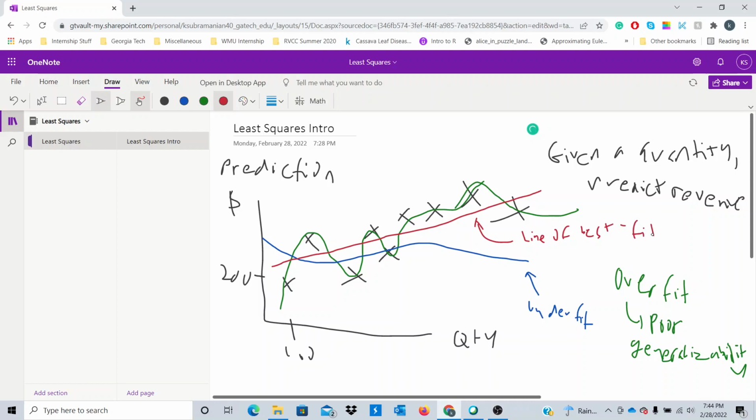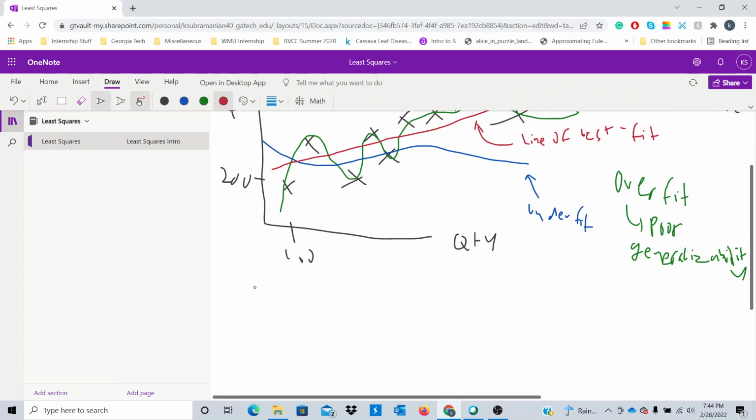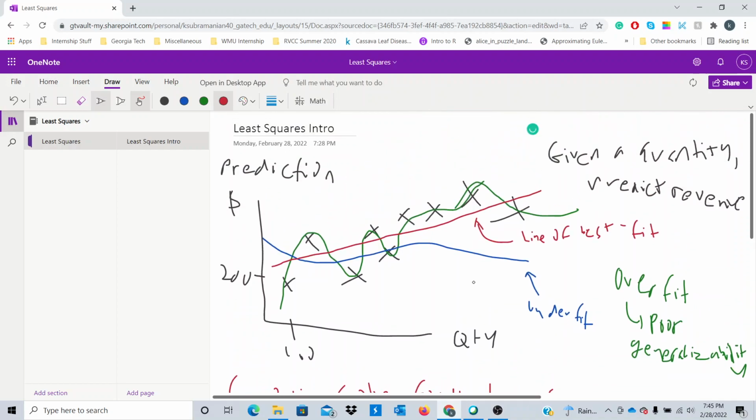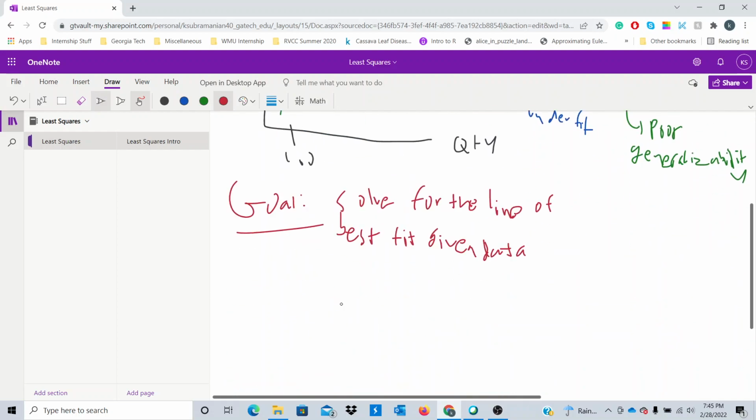So wouldn't it be great if we had an algorithm that we could use to solve for the line of best fit? So I guess our new goal for this section is to solve for the line of best fit. So we want to solve for the line of best fit given data. And since we assume that quantity is the only thing that can affect prediction, a linear model seems like a viable approach in this case.